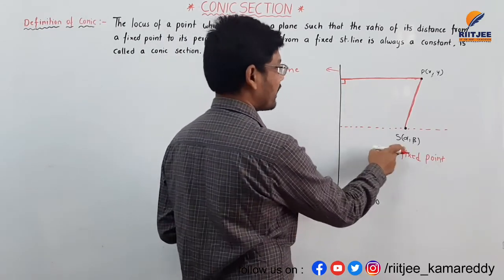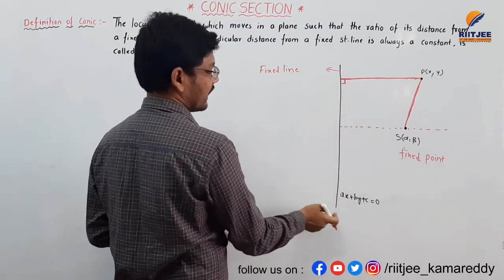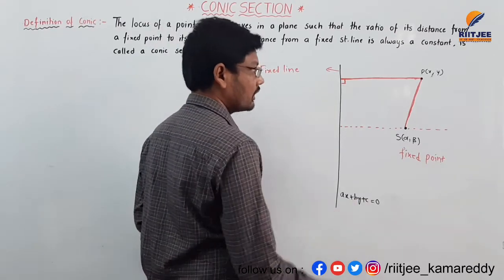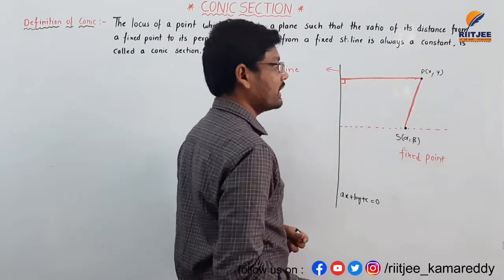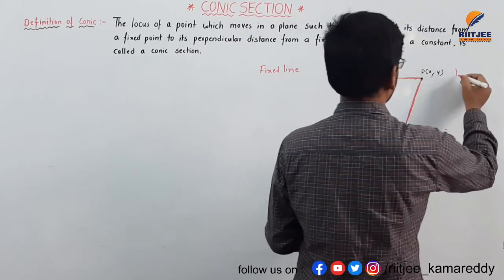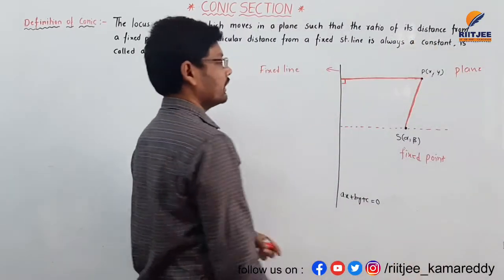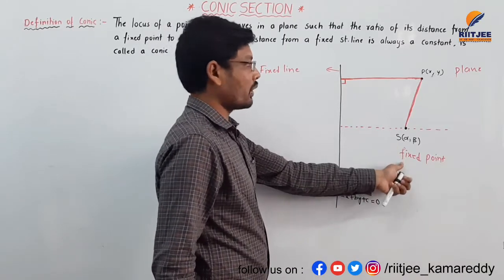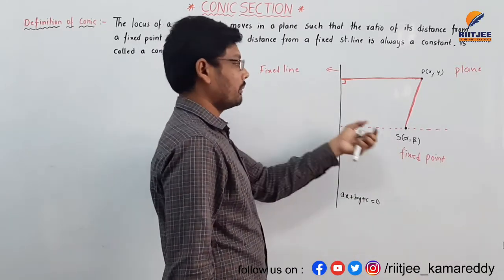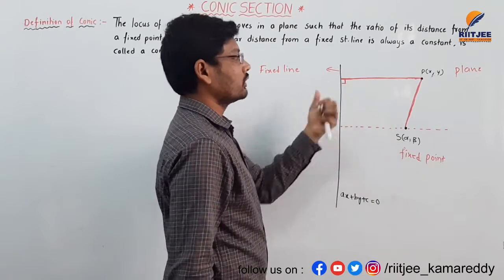This is S of alpha comma beta, the fixed point. This is the fixed line ax plus by plus c equals 0, and P of x comma y is a point on a plane. This is the complete plane. These two are constant here.